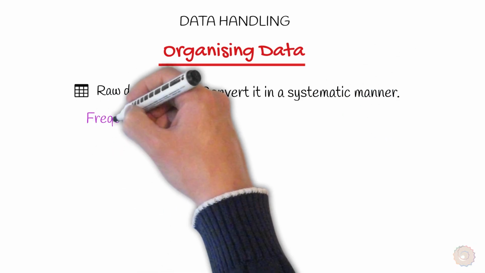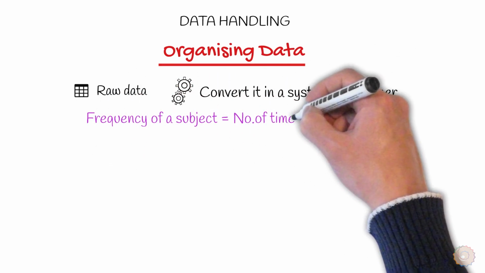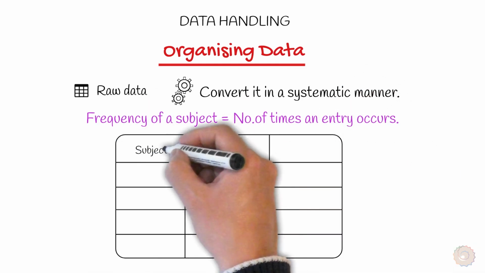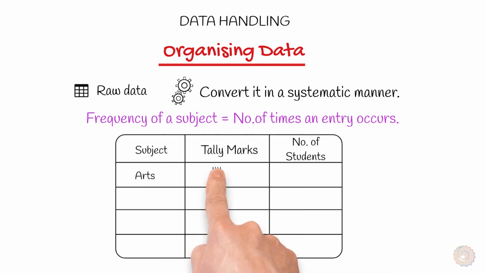Frequency of a subject gives the number of times that a particular entry occurs. The table made is known as a frequency distribution table. Check the example below.